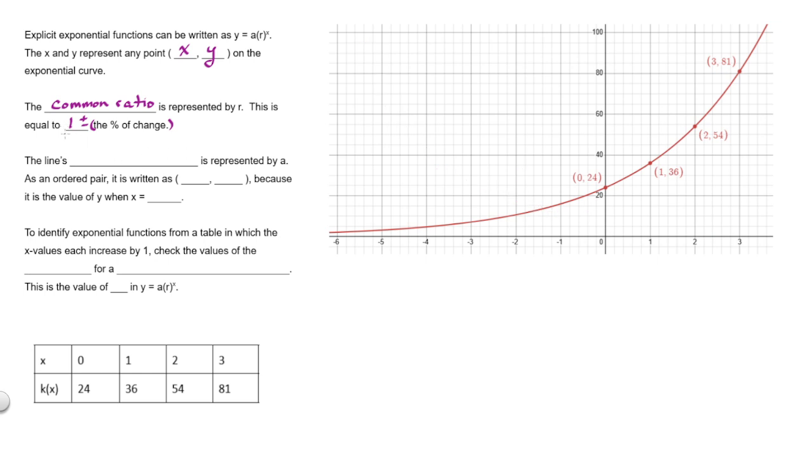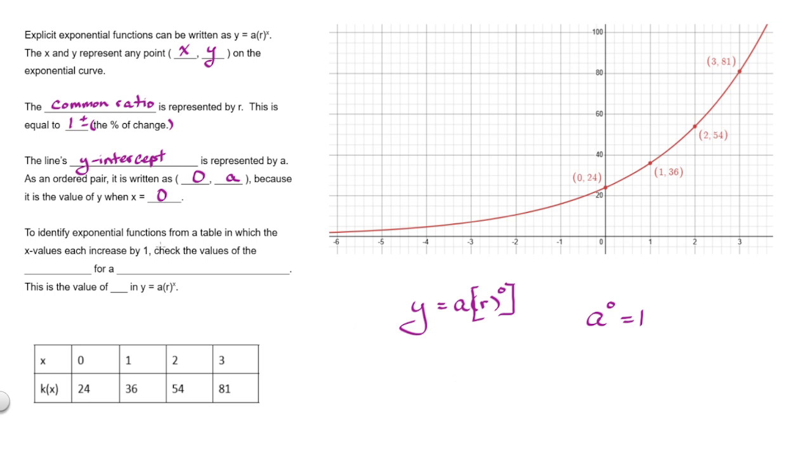A represents the y-intercept. As an ordered pair, we always write y-intercepts as 0 comma a, because that's the definition of a y-intercept. What is the value of y when x equals 0? So when x equals 0, we get a, because we get y equals a times some base raised to the 0, and we know that anything raised to the 0 is 1, so r to the 0 is 1, and 1 times a is a.